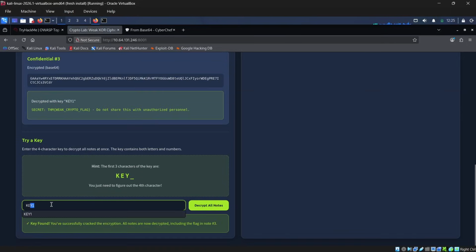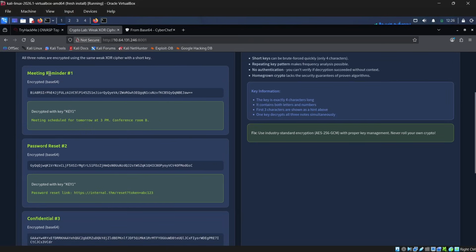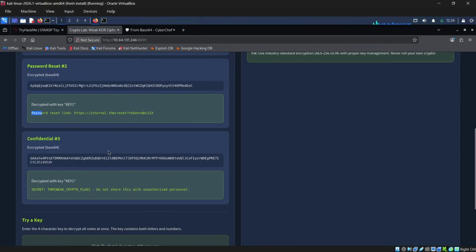Guys, we get it. Like it's key one, key found. You have successfully cracked the encryption. All nodes are now decrypted, including the flag in node 3. Now we get the flag and the other keys are decrypted, right? Meeting schedule for tomorrow 3 p.m. and password reset link, things like that, right?